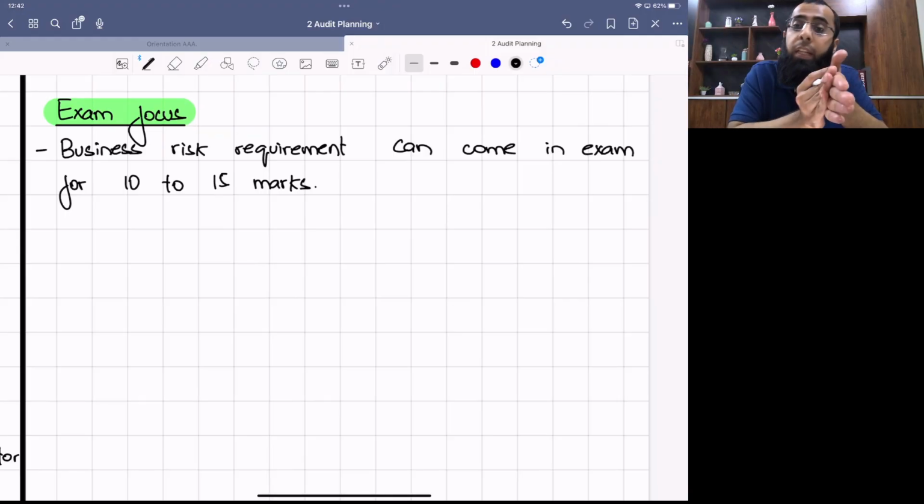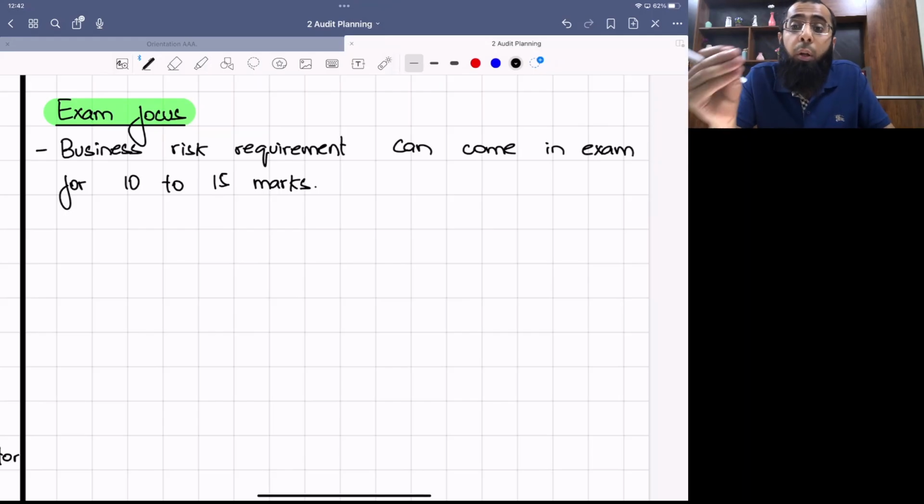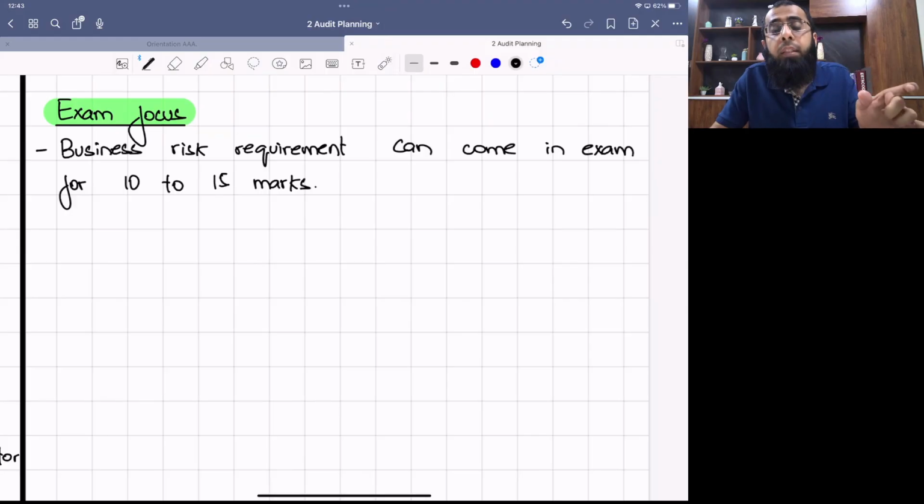Or what can happen is that business risks do not come in the exam and the total 20 to 25 marks of risk assessment are examined from risk of material misstatement or audit risk. Okay. So business risk is not mandatory in the exam, but the risk assessment overall is mandatory. If the business risk will come, it will represent 10 to 15 marks from it.